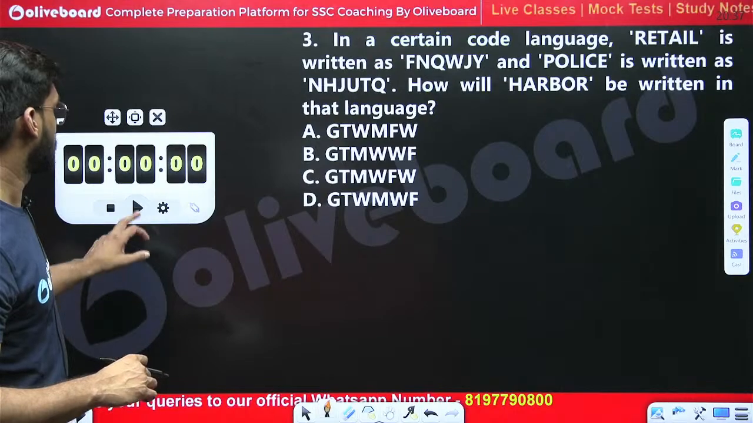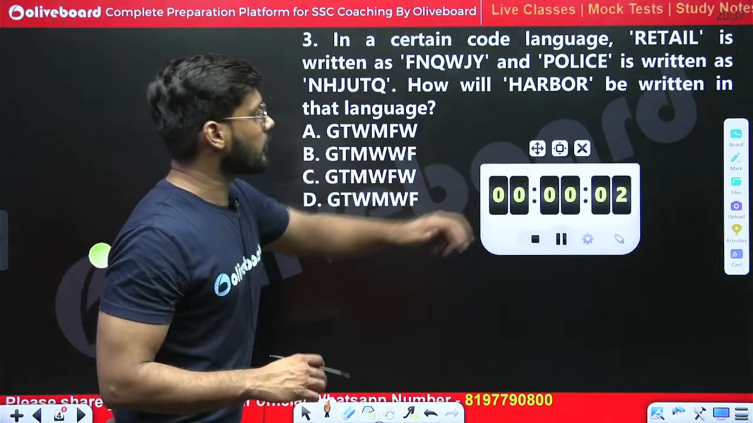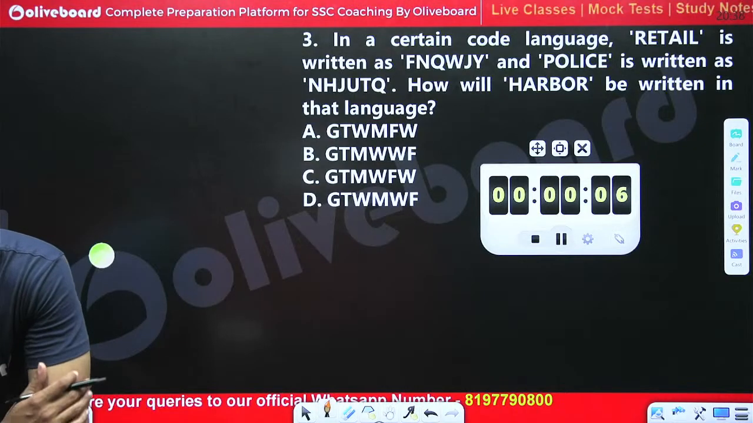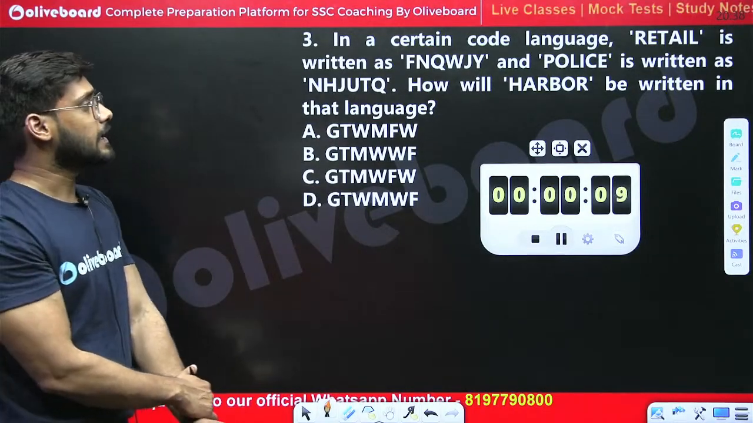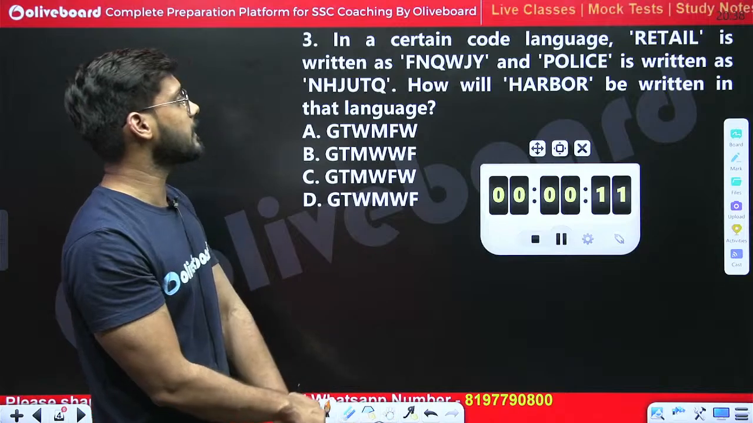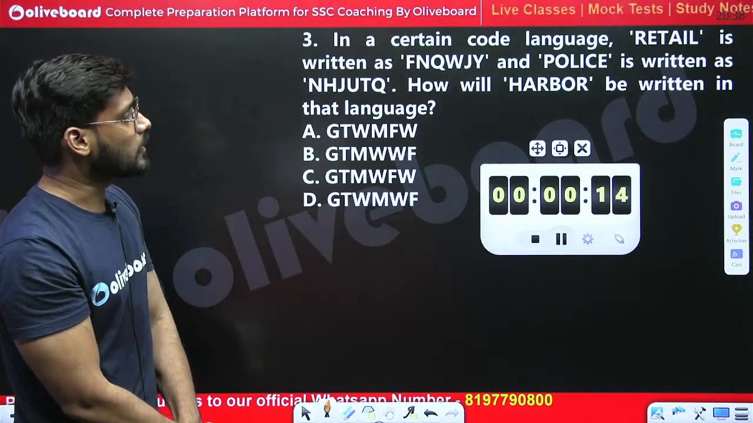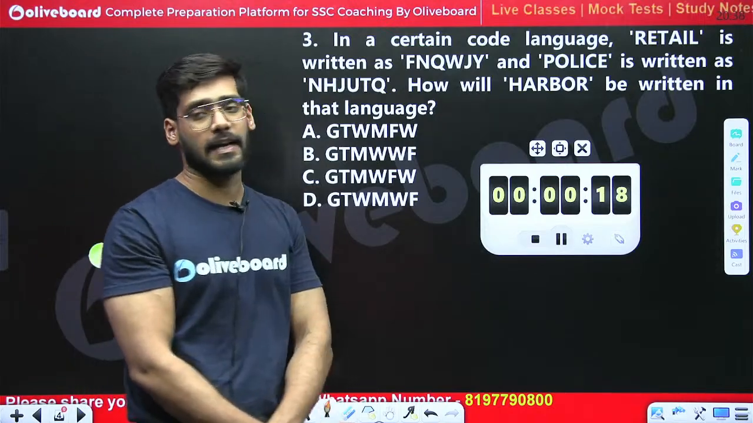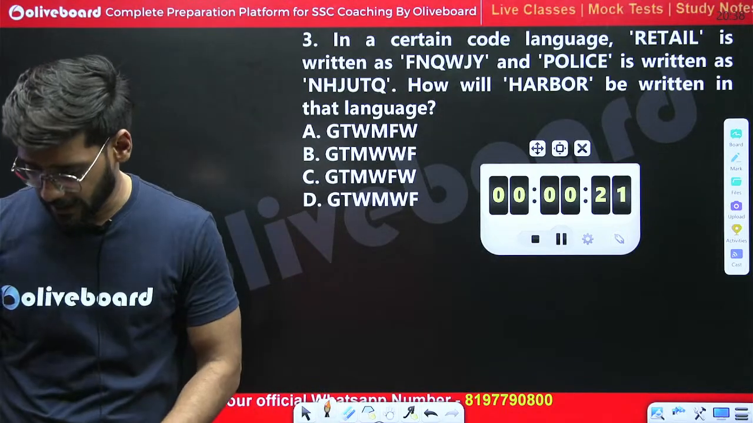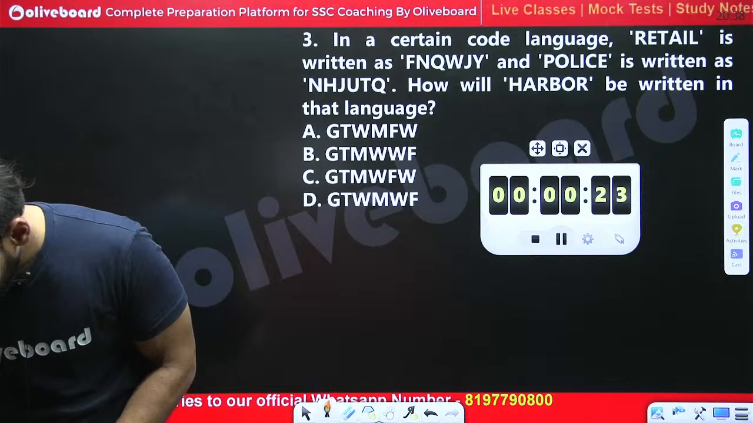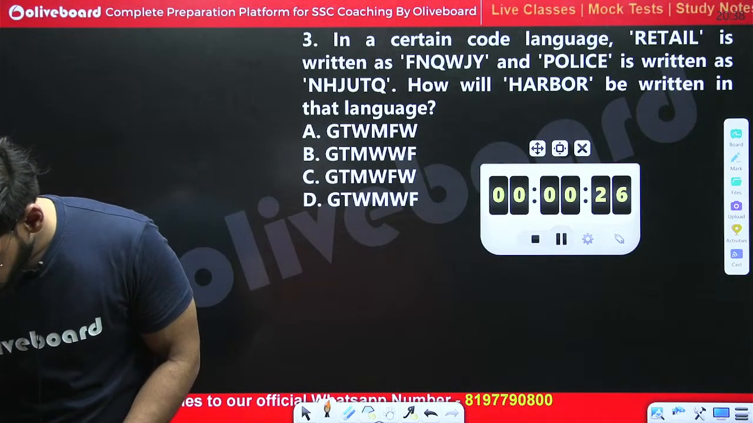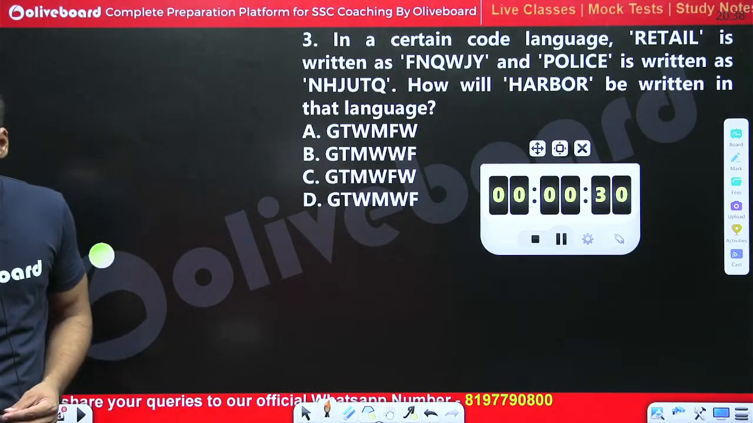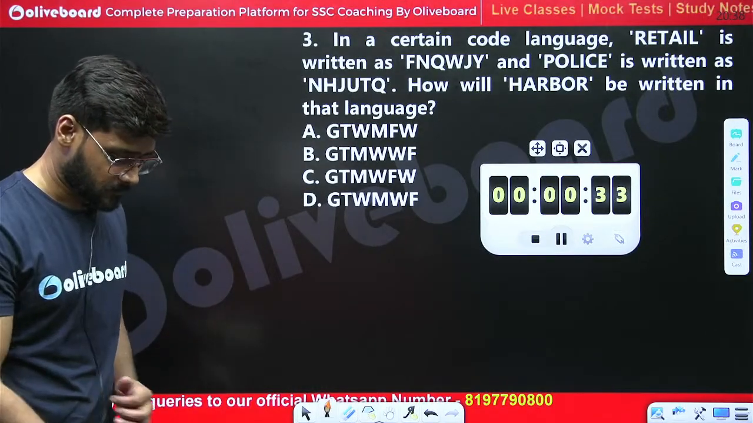Third one. What should be the right answer for this one? The question is from coding decoding. In a certain code language, retail is written as FNQWJY, police is written as NHJUTQ. How will harbor be written in that language?